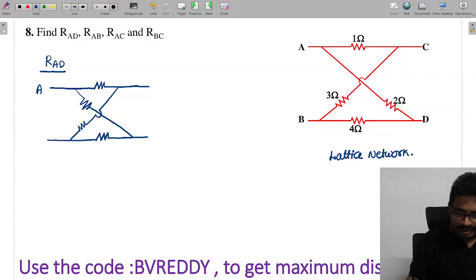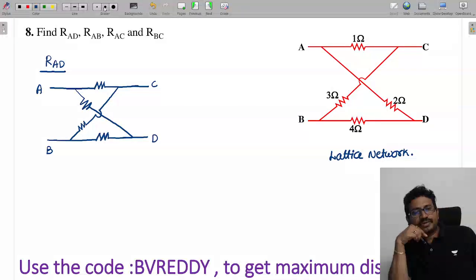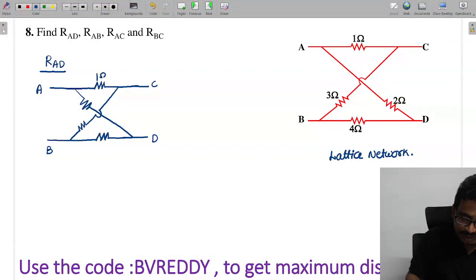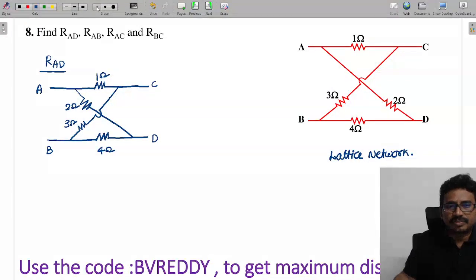This is A, this is C, this is B, this is D. Now observe carefully what we require: A to D only. Here the values are given as 1, 2, 3, and 4. Wherever we require, only there will we take the terminals. Here A to D is required, so make it only A to D terminals, and the remaining extra terminals you can simply remove.